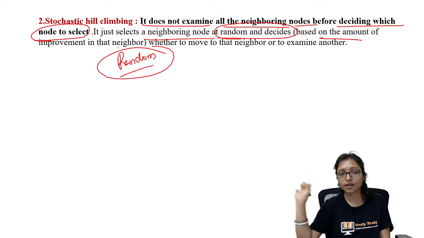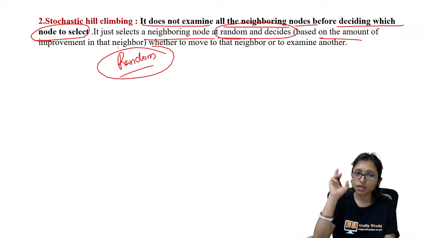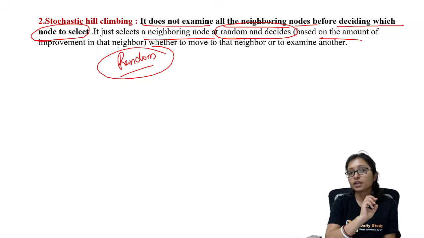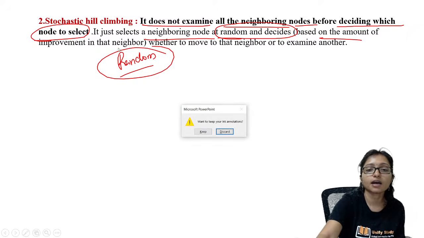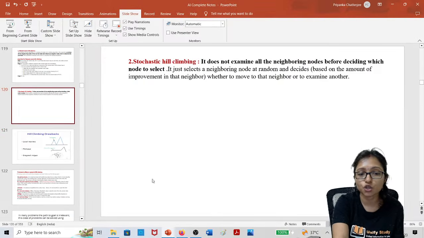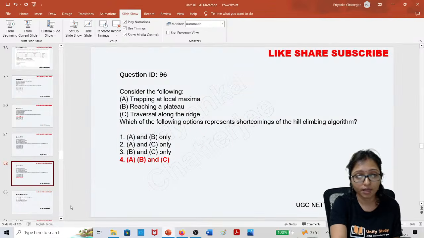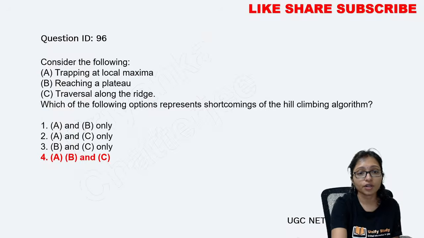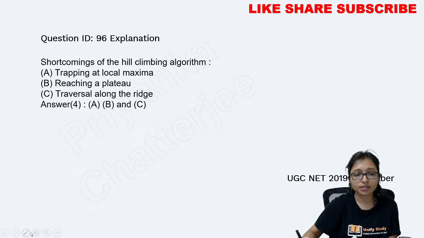It is randomly going to select something and it will choose it. So these are the three different types of hill climbing algorithm. Very important, remember it. And what are the main shortcomings of the hill climbing algorithm? That is also a must remember. From here only the question came. You can see, that will be the answer here.